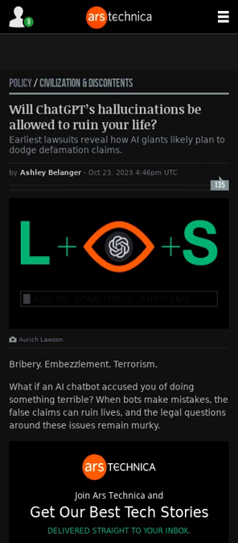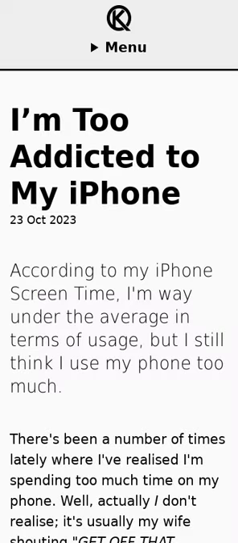Several people are suing the biggest AI companies for defamation due to mistakes that their chatbots made, but it may be difficult for them to establish the basic elements of a defamation claim. You can lessen screen time by removing time-wasting apps and making non-essential apps accessible only through search.